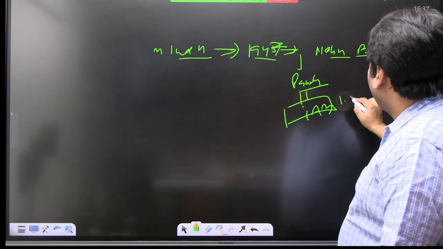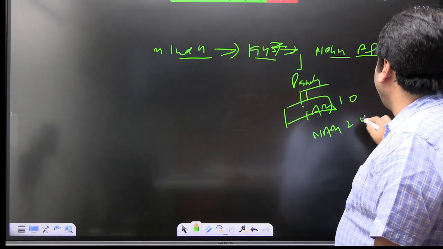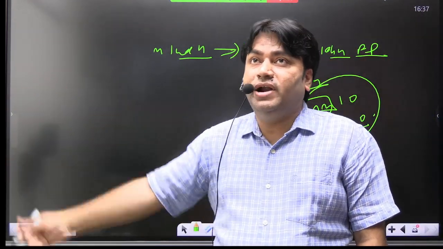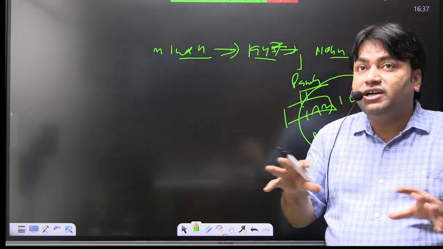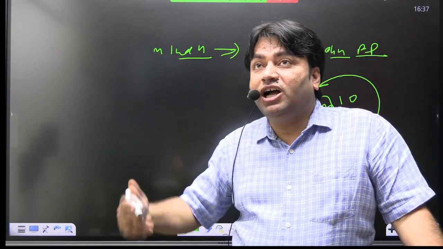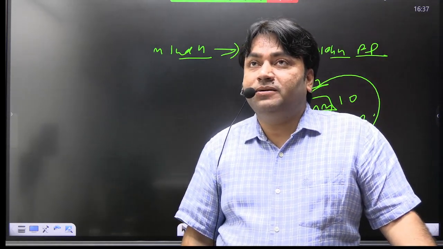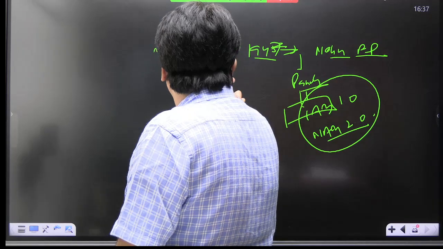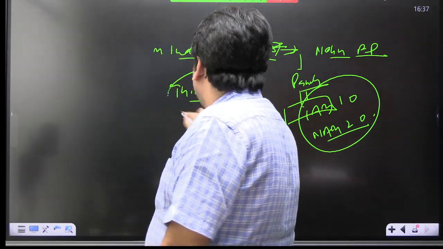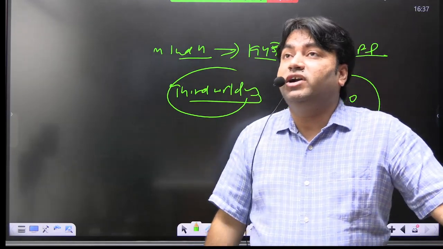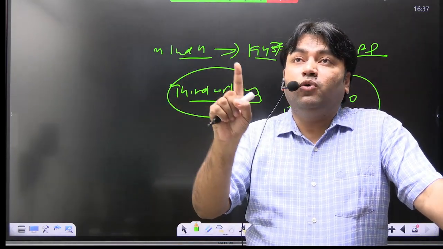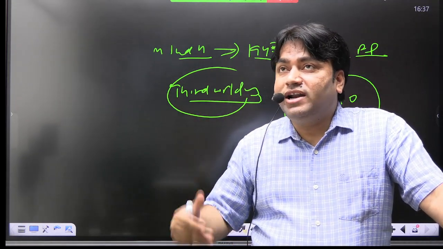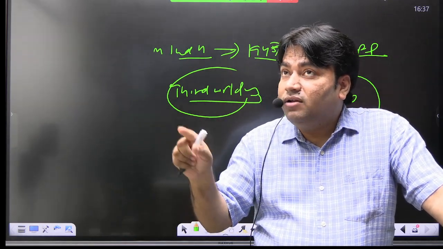NAM 1.0, NAM 2.0. What is the difference between NAM 1.0 and NAM 2.0? ठीक है, नॉन अलाइनमेंट मूवमेंट. ओके, so we need to understand कि NAM है क्या. एशिया अफ्रीकन कंट्रीज, राइट. We need to understand what is third worldism. Third worldism क्या है, we need to understand. When you will read about this third worldism, you will come to know about the formation of various regional forums.